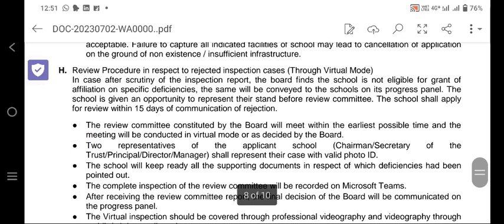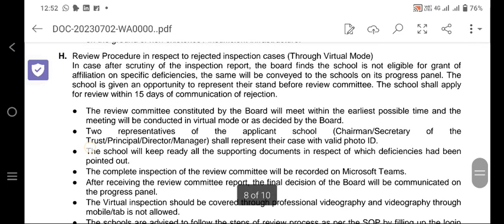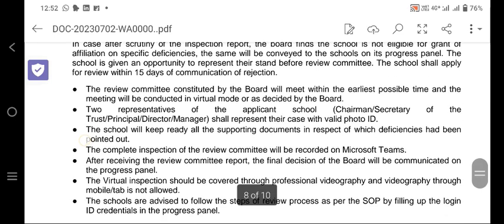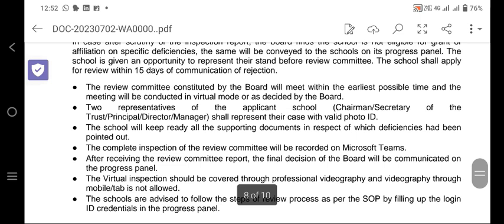Very important. Now we are coming to the review committee. If the school does not get the affiliation, or it is rejected, they can also apply to the review committee through the virtual mode. In case after scrutiny of the inspection report the board finds the school is not eligible for affiliation, within 15 days of the rejection they can apply for the review committee.